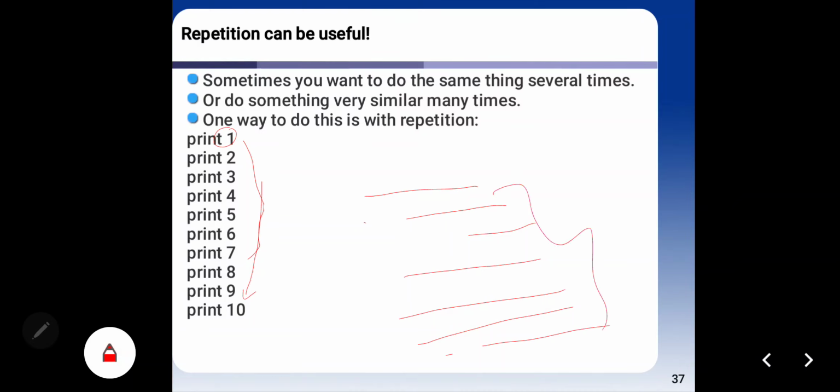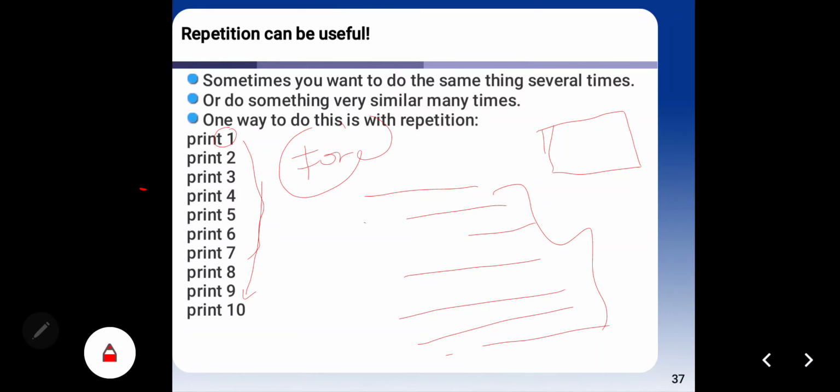You just create one block of code. You can use the keyword for to create repetition in your Python.